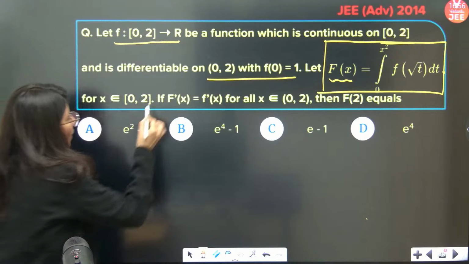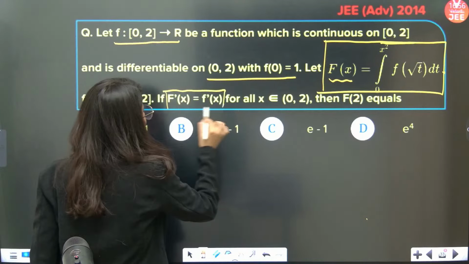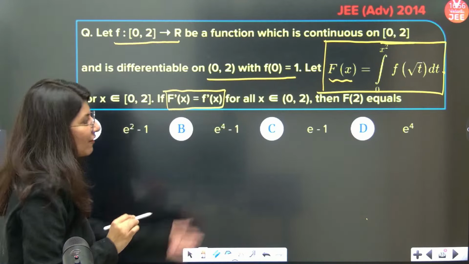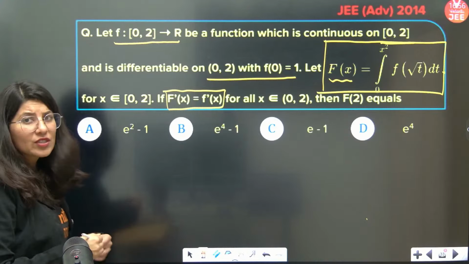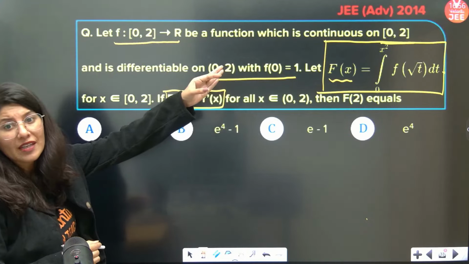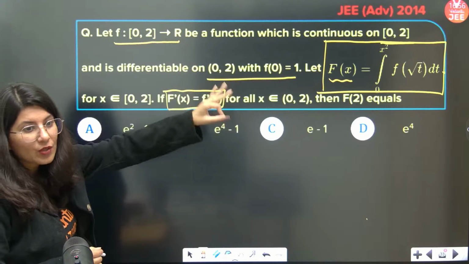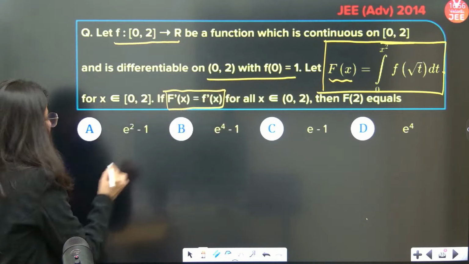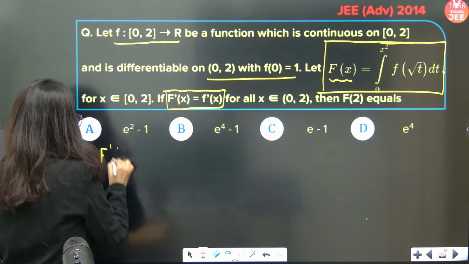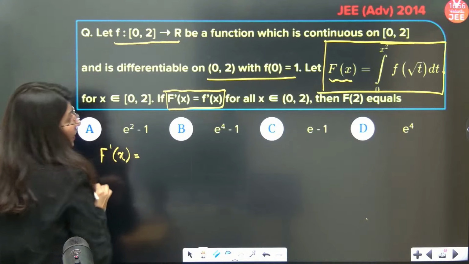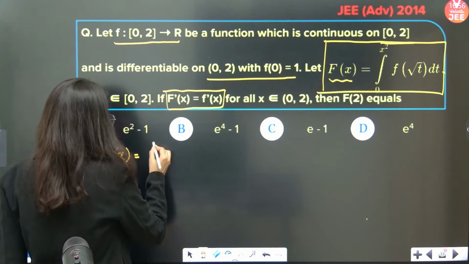Then after that, one more thing is given, which is f dash x equals to f dash x. F of 2 is what they are asking. I don't think the question is very difficult. JEE Advanced 2014. Come on. We are going to solve it right here. Differentiate. F dash x is equal to integral 0 to x square.